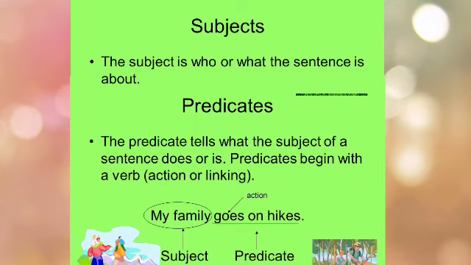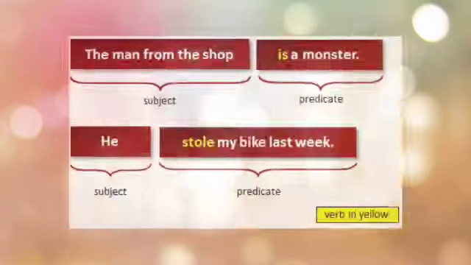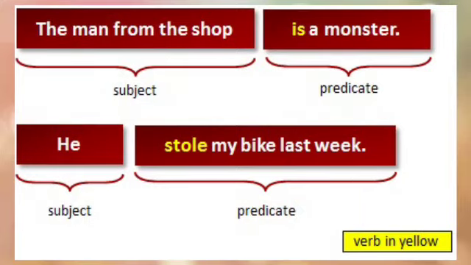In the sentence, my family goes on hikes, if we ask the question to the subject, my family, what is it doing, then we can get the answer: goes on hikes. This is the predicate. Let's learn other examples of subject and predicates.